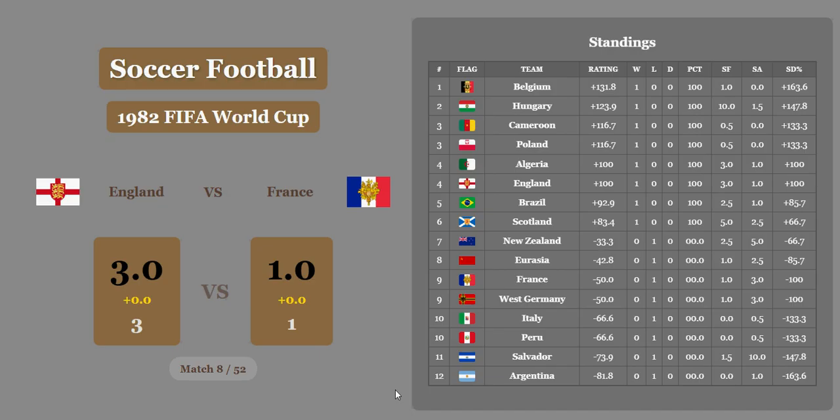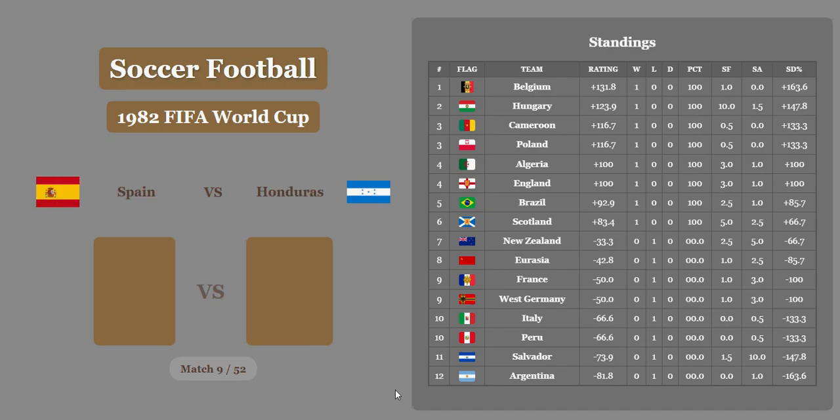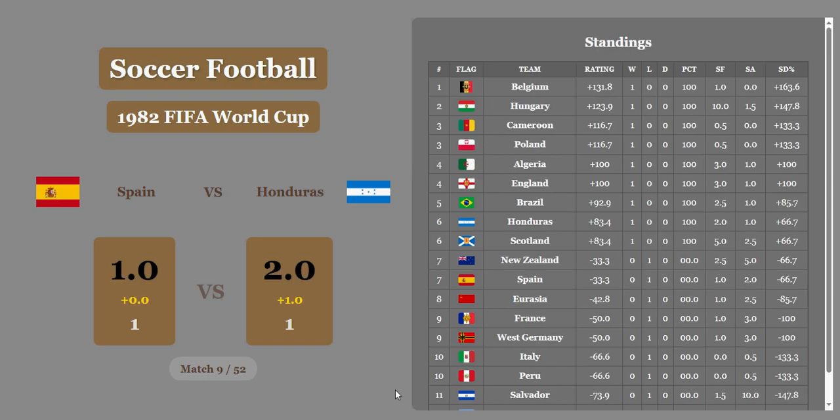And then we'll head into the 9th match. Spain versus Honduras. It ends in a draw. Honduras is easily going to get the win here with the economic difference. A whole goal, in fact. So Honduras is going to start off 1-0. They're going to be tied in 6th with Scotland. Spain off to a bad start.